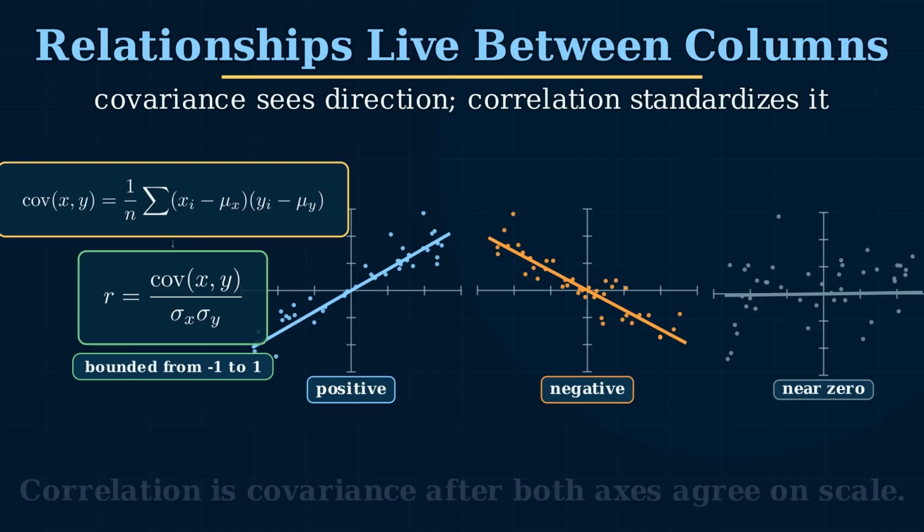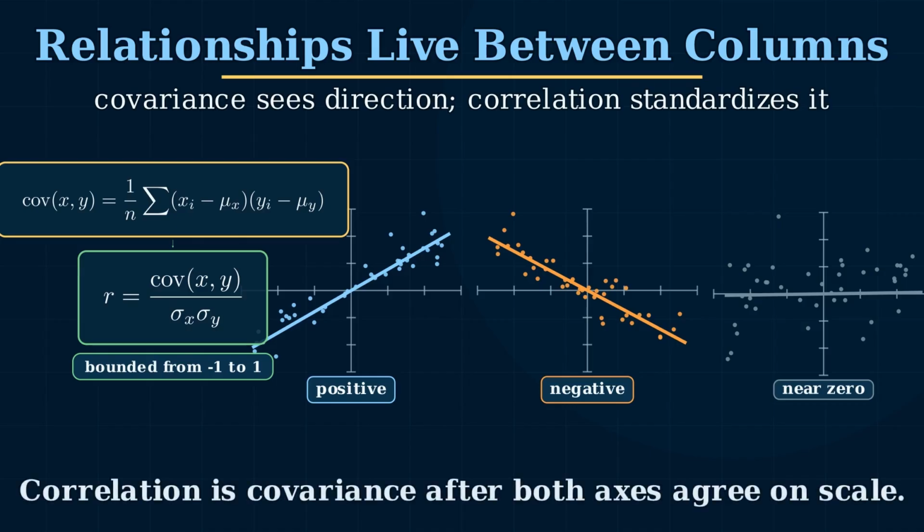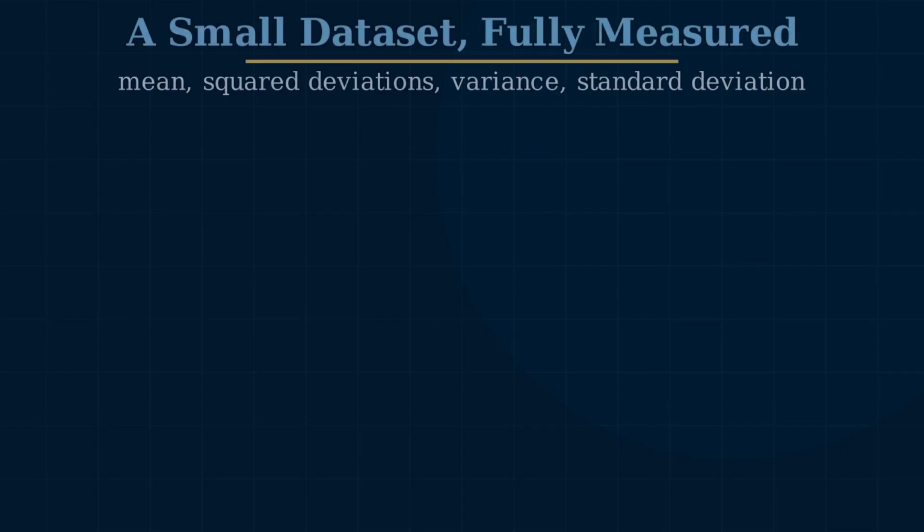Correlation divides by both standard deviations, so the relationship is standardized between -1 and 1. That makes relationships easier to compare across different feature pairs. Let us slow down and compute one small dataset.